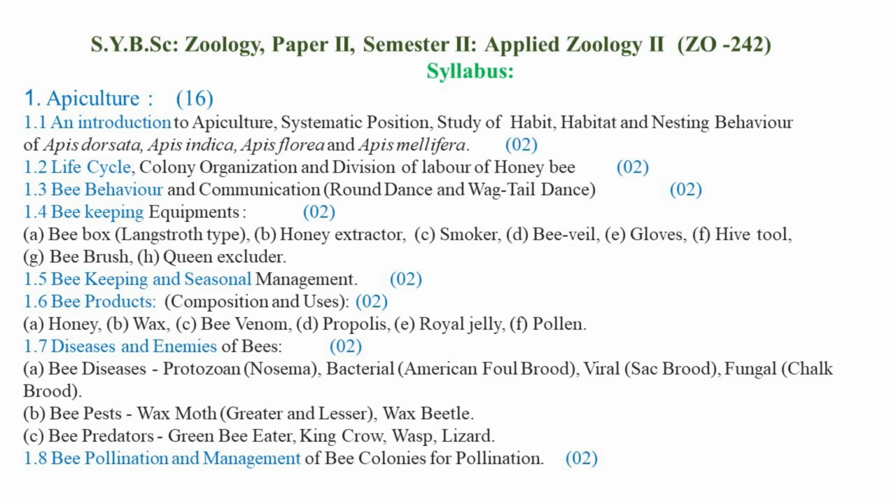So in this topic we are going to define the definition of the apiculture, systematic position or the classification of the honeybees, then study of habitat and the nesting behavior of important species of the honeybees such as Apis dorsata, Apis indica, Apis florea and Apis mellifera.